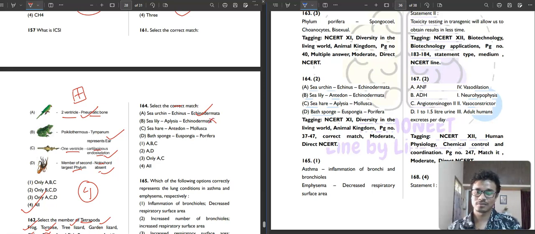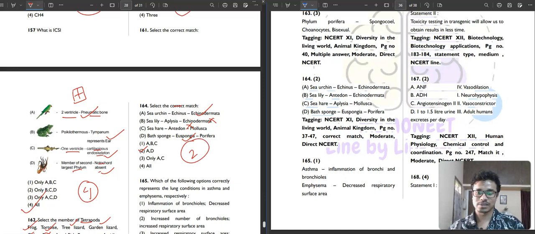Sea hare, Antedon, Mollusca. No, sea hare is Aplysia, Mollusca, not correct. Then bath sponge, Geospongia, Porifera, correct. So, A and D are correct. So, second option is the correct answer.